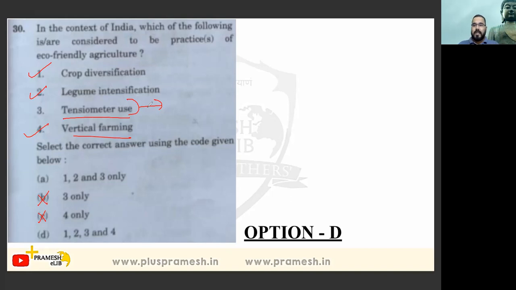जरूरत से ज़्यादा पानी देना, excessive water is not good for plants' health and for conservation of water also. Else, at the end of the day, we will be left without water. So 1 to 4 will be there. So now this option 3 will also come correct. So 1 to 4 is there, so 1, 2, 4 and 3 is also there, so option D will work. Easy question, simple way of attempting.